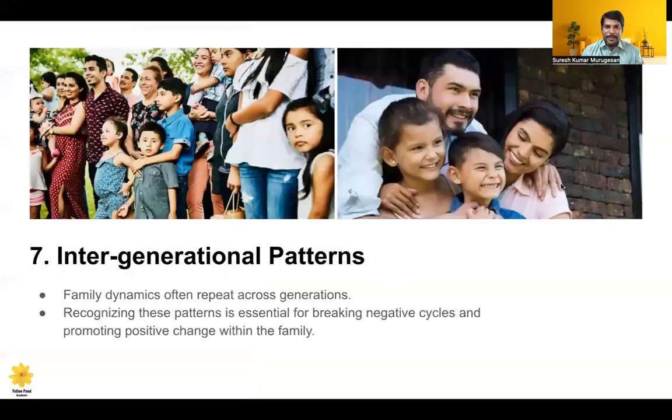The next one is about intergenerational pattern. It is very common in the family dynamics. Across generations we are able to see it. Generally the grandparents and parents, in their time, were very polite and gave more importance to the values, but now you are not giving the values. These things we need to understand. We have to accept that. We have to educate the grandparents and parents regarding that intergenerational pattern and how that should be properly communicated.